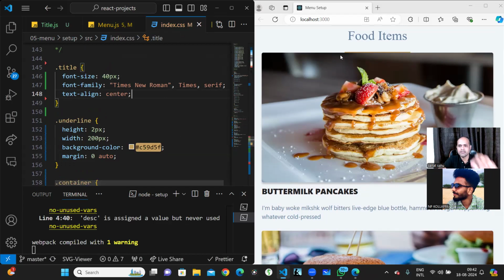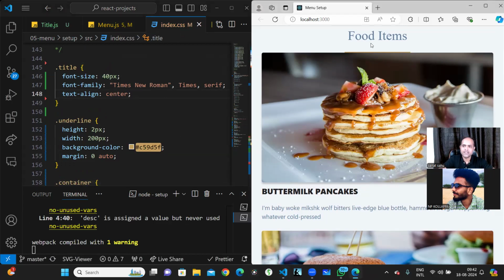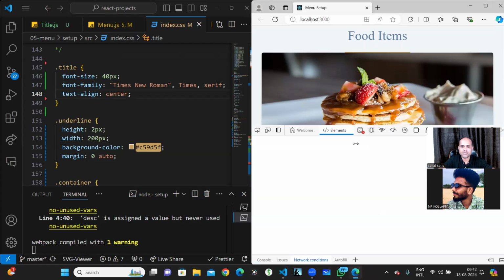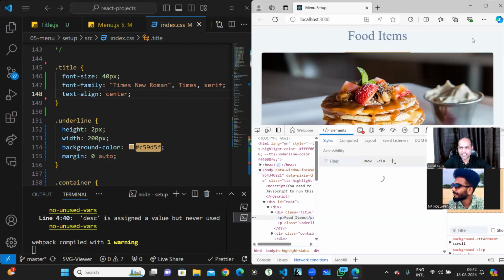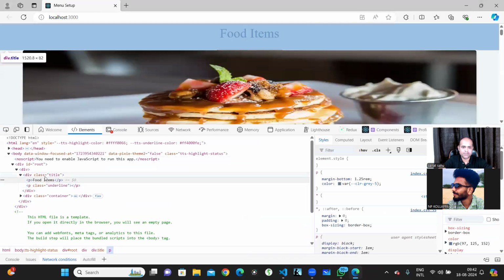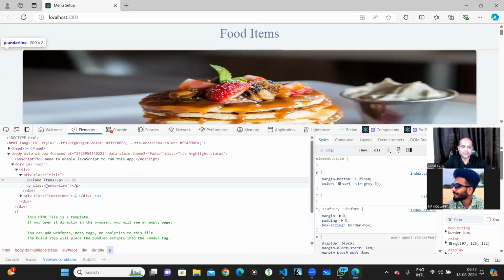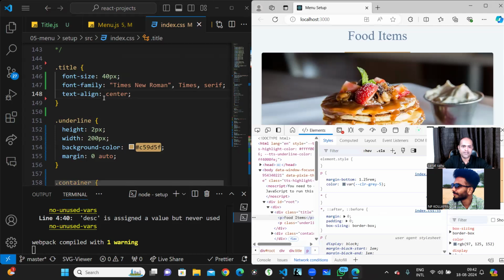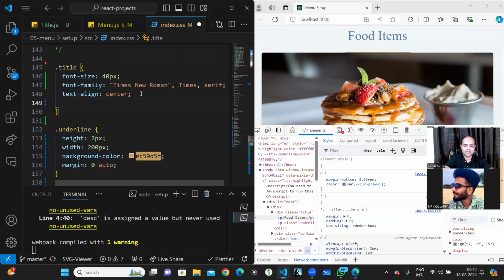I think there is a lot of margin inside this food item, so maybe for that reason it is not working as expected. Let me open this and check. Okay, the paragraph has the default margin, and this div is okay. So if we remove this paragraph margin, then everything will be working fine. So I'll just set margin as none.